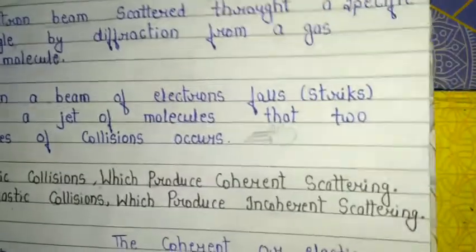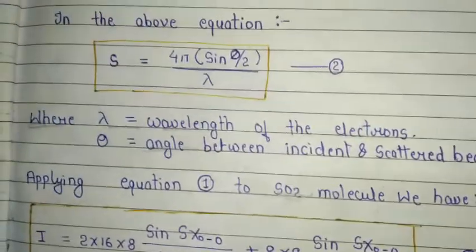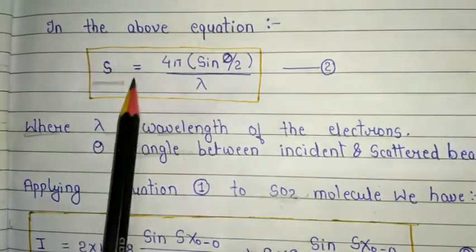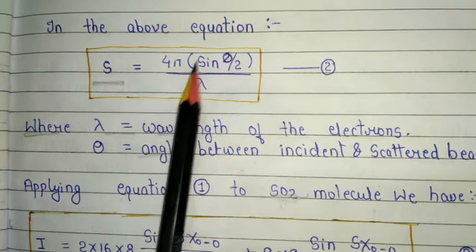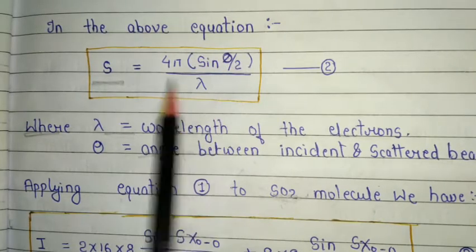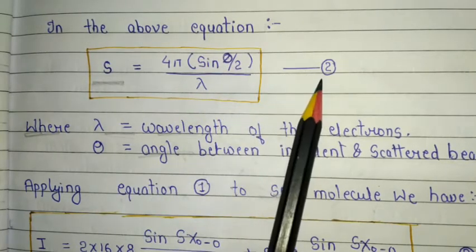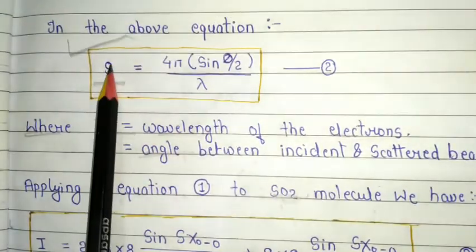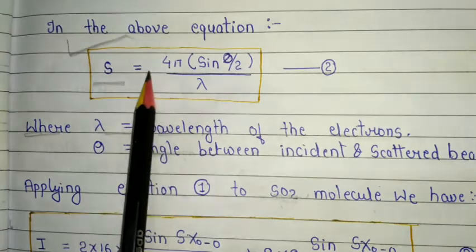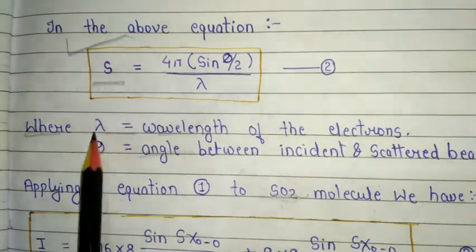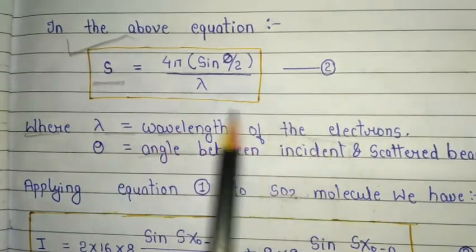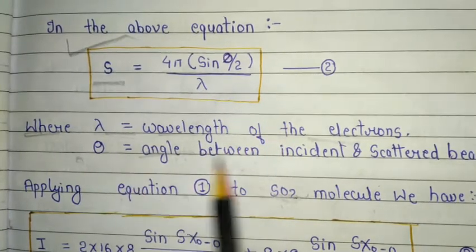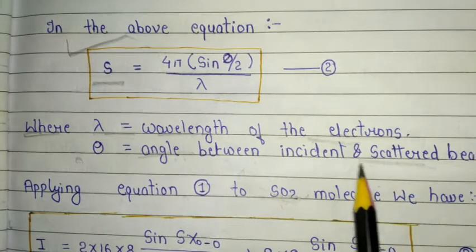Now, the important point is that in the above equation, s is represented as equal to 4 pi sine theta upon lambda. It's equation 2. It is a very important part of that viral equation. Here lambda is the wavelength of the electron, and theta is the angle between the incident and scattered beam.